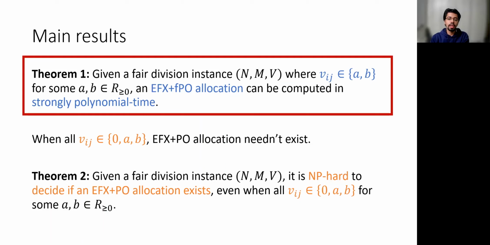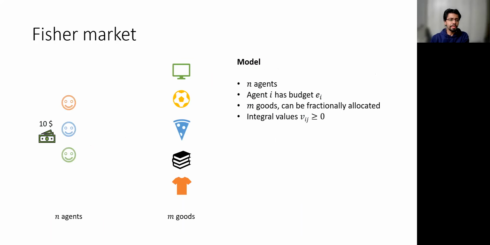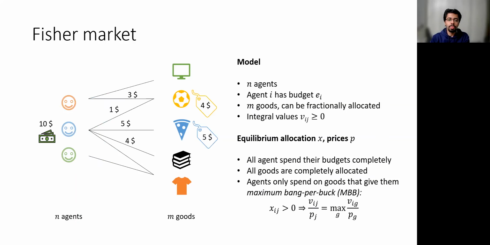Our algorithm relies on Fisher markets, so let me describe what Fisher markets are. A Fisher market is broadly similar to the fair division setup, but now every agent comes with an initial budget, and the goods can be fractionally allocated and are additionally assigned a price. The agents use their budgets to buy goods, and they try to maximize their value subject to their budget constraints. A market equilibrium is a fractional allocation together with a set of prices for the goods, where all agents spend their budgets completely and all goods are completely allocated.